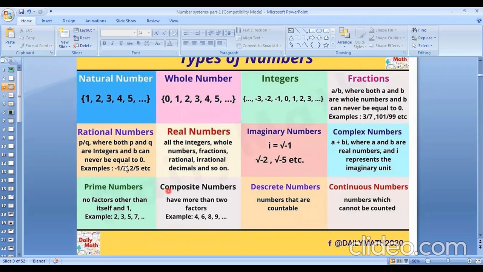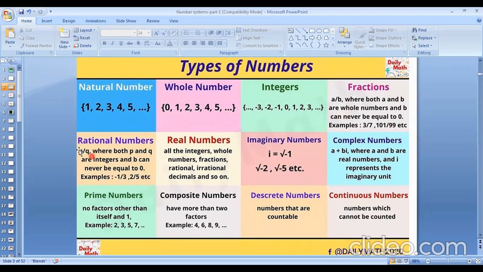Now, what is the rational number actually? Rational number means what? P by q types number is called rational number, where p and q are integers and q can never be equal to 0. We have to remember this. That means, for example, -1 by 3, 2 by 5, etc. are rational numbers. And what is real number? All the integers, whole numbers, fractions, rational, irrational, decimals, all numbers which are used in our real life are called real numbers. That means all these numbers are real numbers.